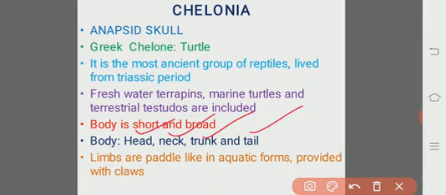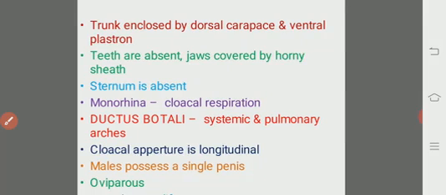The body is covered by the exoskeleton, but not the head, neck and tail. Limbs are paddle like in aquatic forms, and they are provided with claws. Why? Because they have to swim in the water, so they are modified into paddle like structures. Whereas in the terrestrial organisms, they use them for walking.